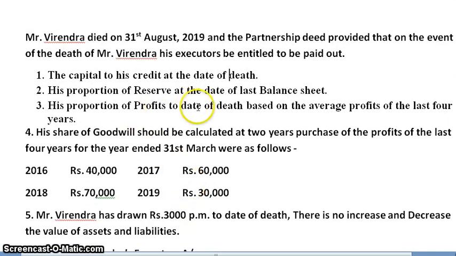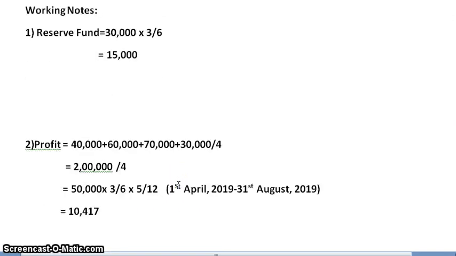Next, his proportion of profits to the date of death based on the average profit of the last 4 years. So now we need to calculate profit up to the date of his death, and information of profit of last 4 years is available. 2016 40,000, 2017 60,000, 2018 70,000 and 2019 30,000. So let us calculate profit.